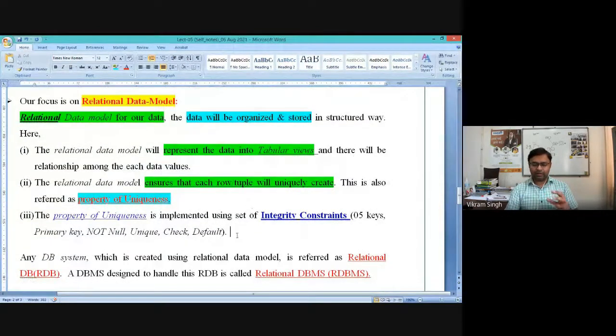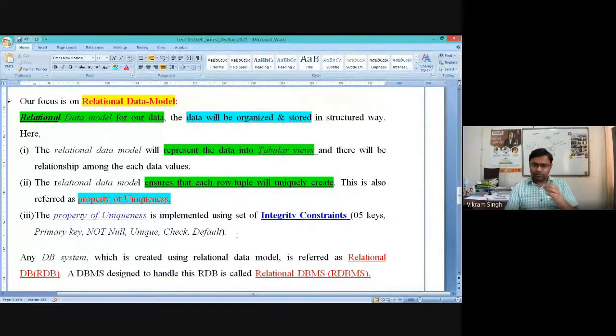So whenever a question is raised, what is a relational data model, you can simply say a relational data model is a data model which implements the property of uniqueness on the database by using different integrity constraints.